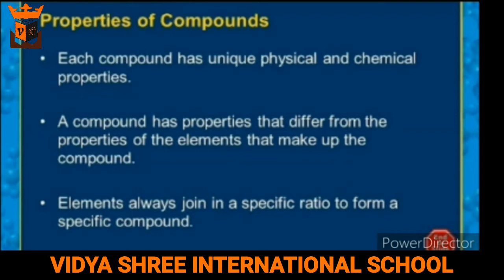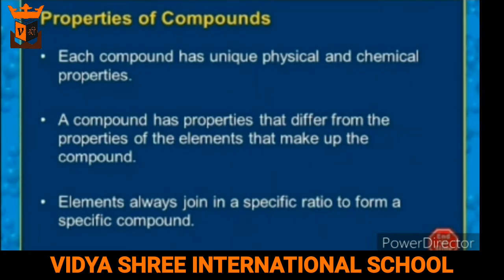First, a compound can be broken down into its constituent elements by chemical methods only. For example, each water molecule is made up of two atoms of hydrogen and one atom of oxygen. Water can be broken down into the elements hydrogen and oxygen by passing electricity through water.